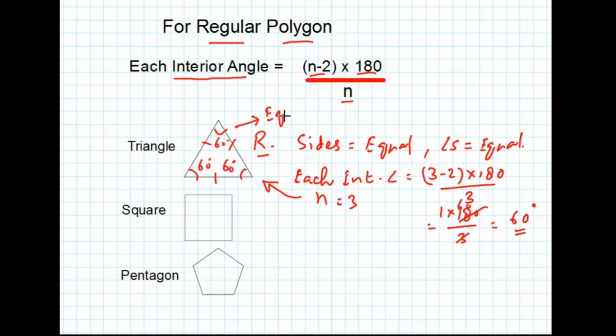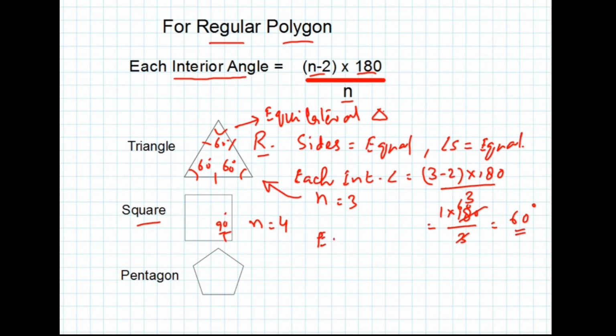So in an equilateral triangle, each interior angle is equal to 60 degrees. Considering a square, here n is equal to 4, we know its interior angle is equal to 90 degrees as shown.